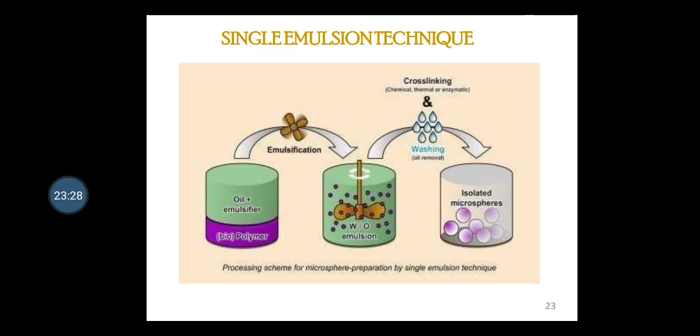Next, cross-linking of the dispersed globules is carried out by means of heat or a chemical cross-linker. The chemical cross-linking agents you may use are glutaraldehyde, formaldehyde, diacid chloride, etc. This cross-linking process forms small discrete particles which are then subjected to centrifugation, washing and separation.